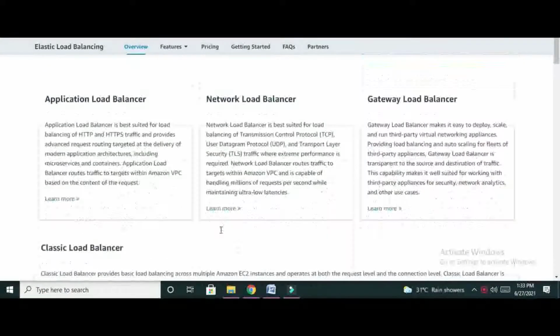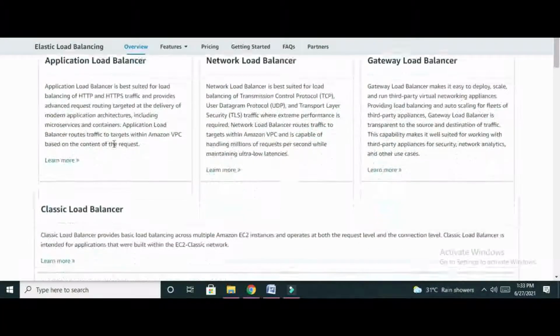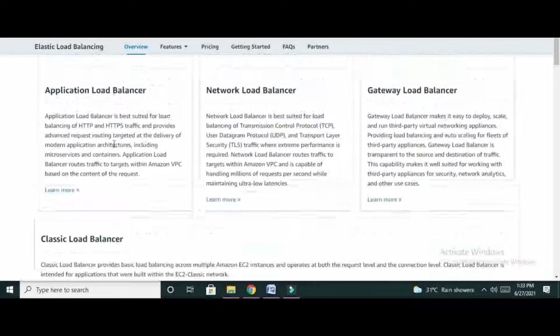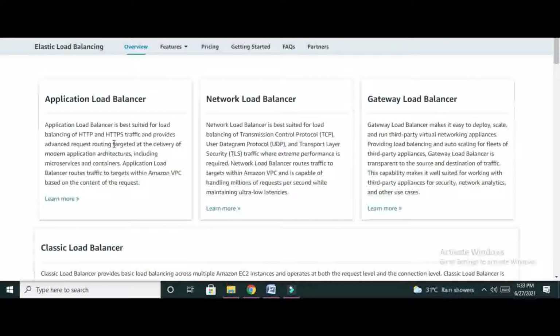So there are 4 types of load balancer: Application Load Balancer, Network Load Balancer, Gateway Load Balancer, and Classic Load Balancer. Application Load Balancer is suited for balancing of HTTP and HTTPS traffic. These are the protocols. Network Load Balancer is suitable for TCP, UDP, and TLS. Gateway Load Balancer is used to deploy, scale, and run third-party virtual networking appliances in an easy way.